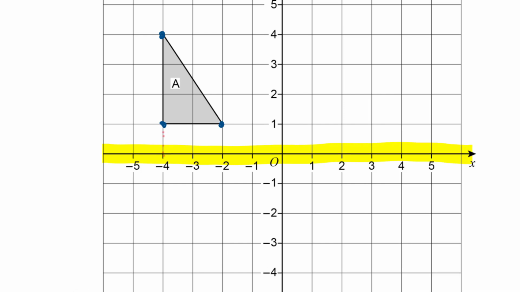So that corner there is 1 unit away, so it's going to end up there. That one is 1 unit away, and that top corner there is 1, 2, 3, 4 units from the mirror line. So its image is going to be 1, 2, 3, 4 units from the mirror line. It's going to be down there. Okay, once you've finished drawing your points, then you can join them up with a nice straight line. Let's try that again. Come on, auto shape, do your biz. Okay, that's it. So that's my image there.